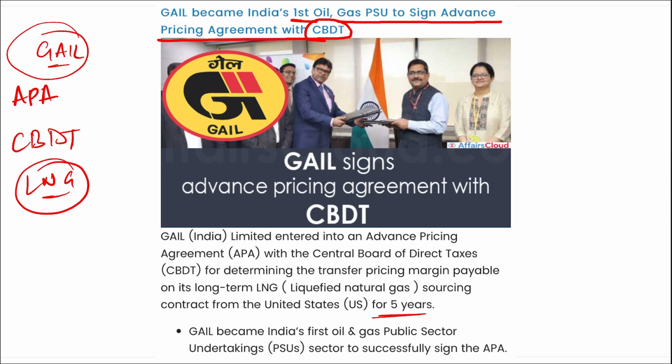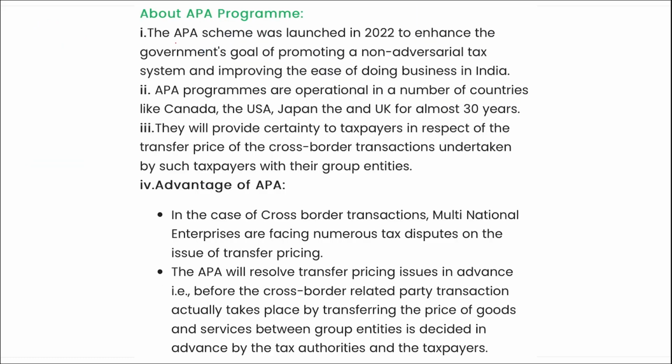So remember, it is India's company GAIL that has entered into an advanced pricing agreement with CBDT for determining the transfer price margin payable on its long-term liquefied natural gas sourcing contract from USA, and this is for 5 years. If we talk about this agreement, the APA scheme was launched in 2022 to enhance the government's goal of promoting a non-adversarial tax system and improving the ease of doing business in India.